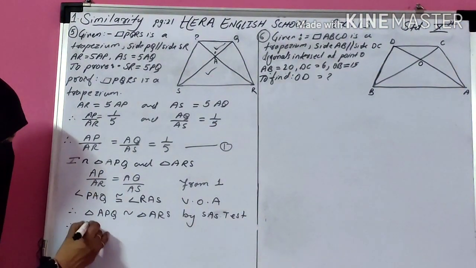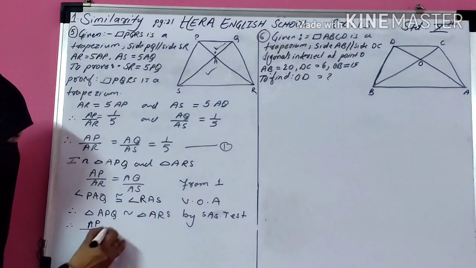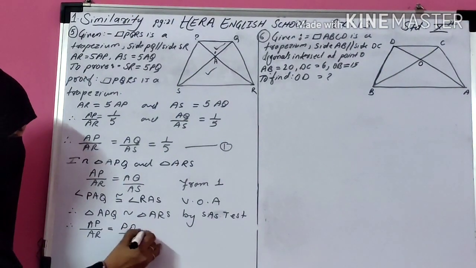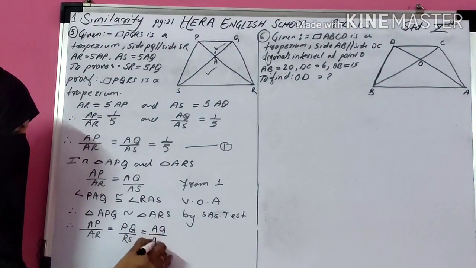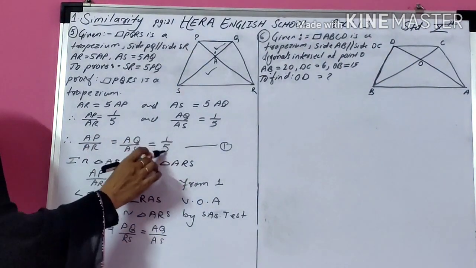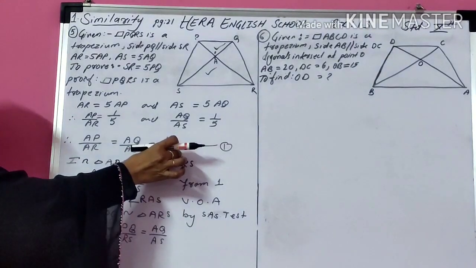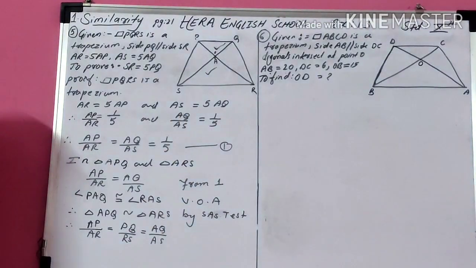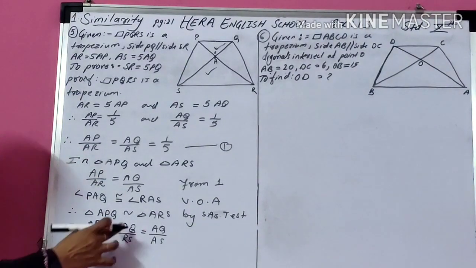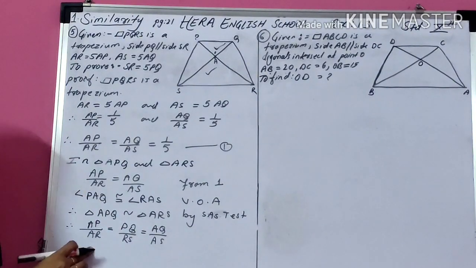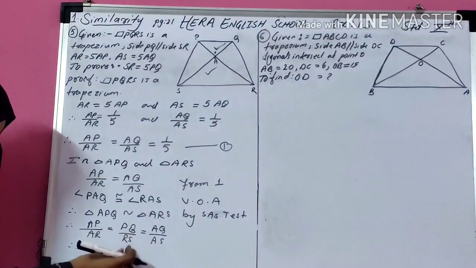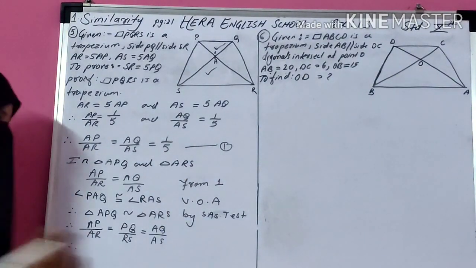Write the corresponding sides: AP upon AR, PQ upon RS, and AQ upon AS. Now you have observed AP upon AR and AQ upon AS are 1 upon 5. If two ratios are equal to 1 upon 5, then automatically all three ratios are equal to 1 upon 5. So PQ upon RS is also equal to 1 upon 5.